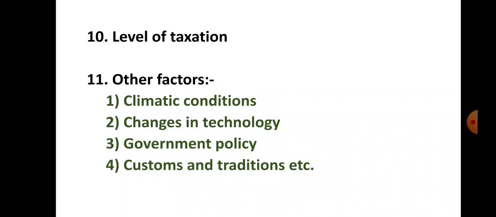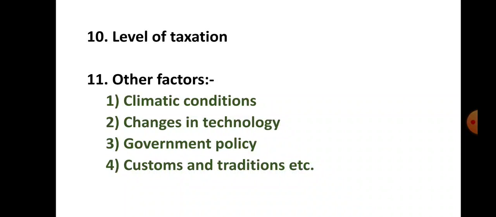Next one is government policy. Let us see how government policy affects the market demand. A change in government policy also affects the demand for certain products. For example, the ban on plastic bags has increased the demand for paper bags. So government policies also affect the market demand.